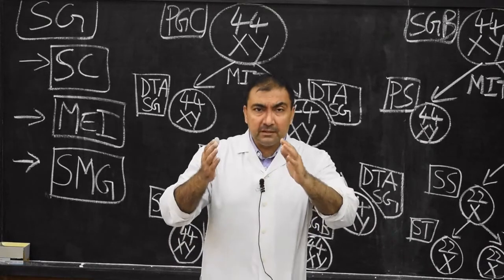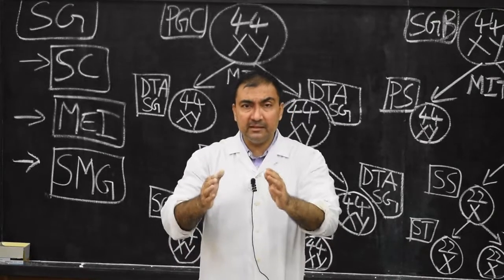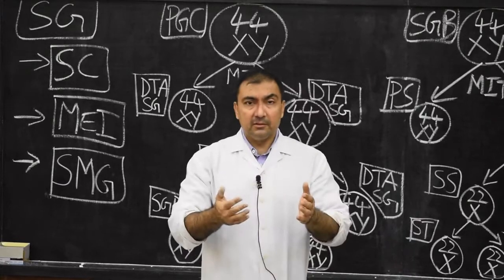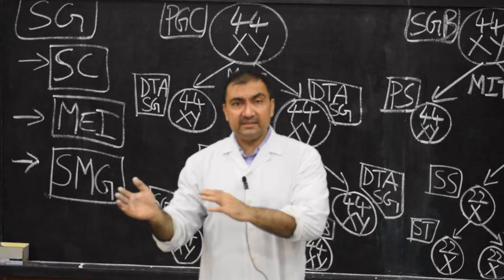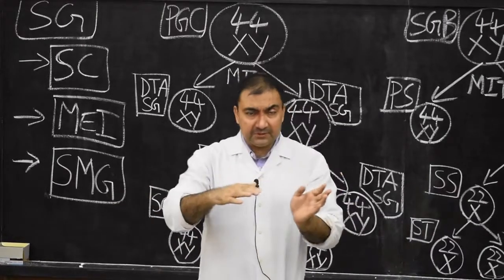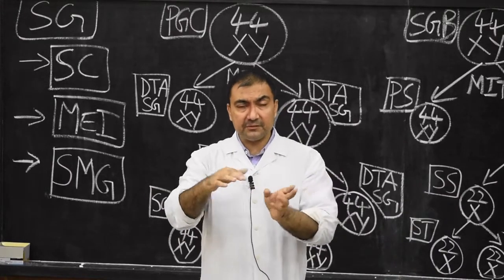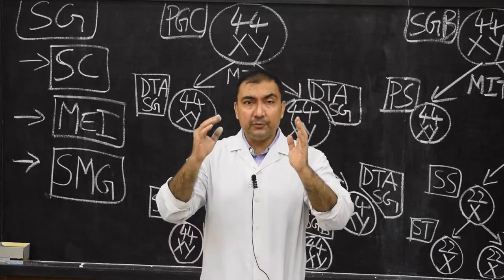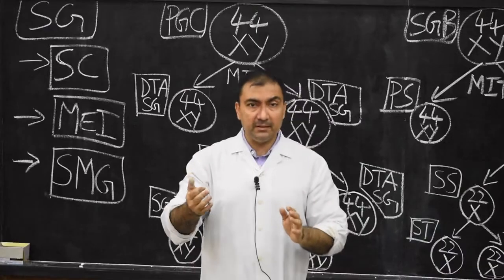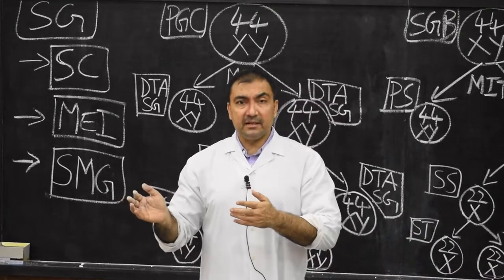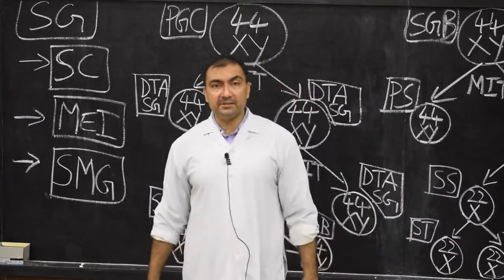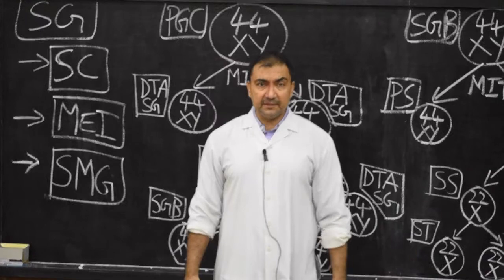Now, if the number of spermatozoa is 20 million or less per ml, then that male will be known as sterile. So the cases of sterility are determined by the number of spermatozoa. If they are 20 million or less per ml, then those cases are known as sterile cases. So here we complete a very interesting and important short note, spermatogenesis. Thank you very much.